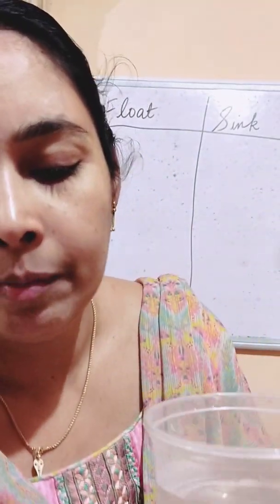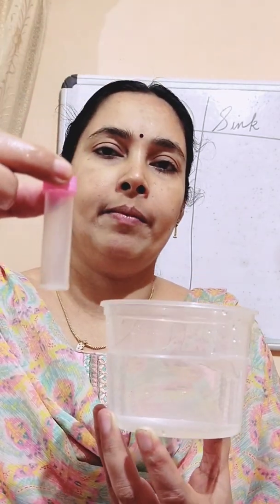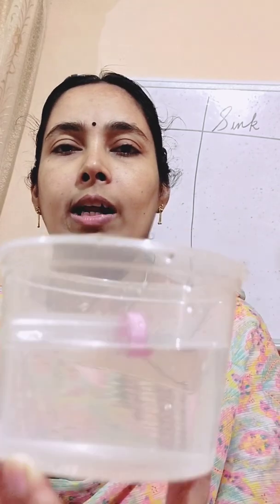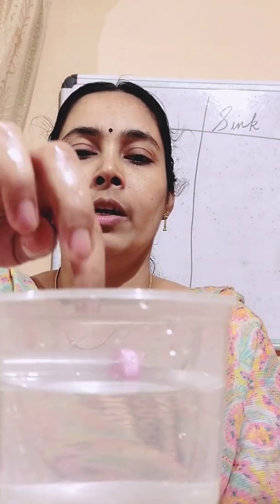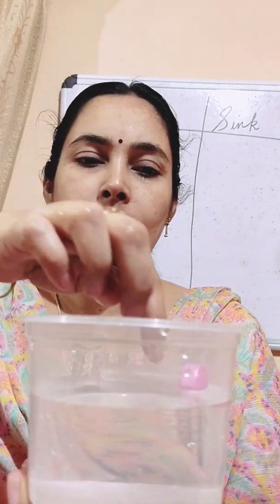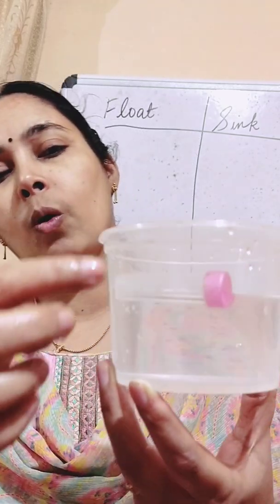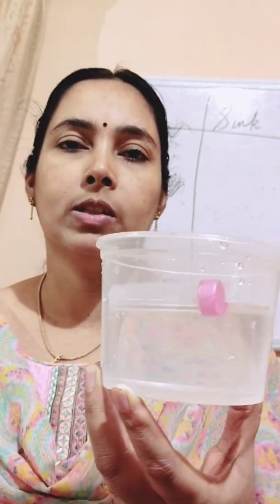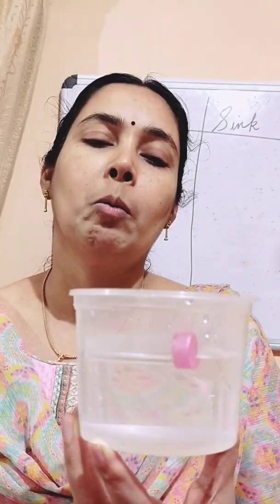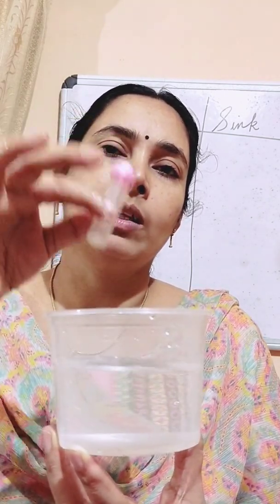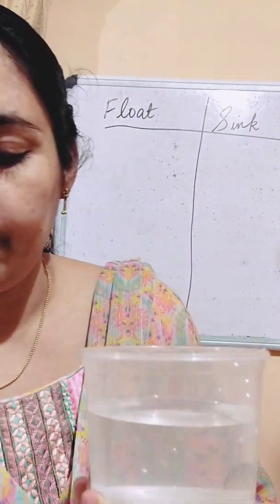Then next, I am taking a small bottle and putting this small bottle in water. So what happened to the small bottle? It is floating on the surface of water. It didn't go to the bottom, it is floating on the surface of water. So a bottle is lighter than water, so it is floating on the surface of water.